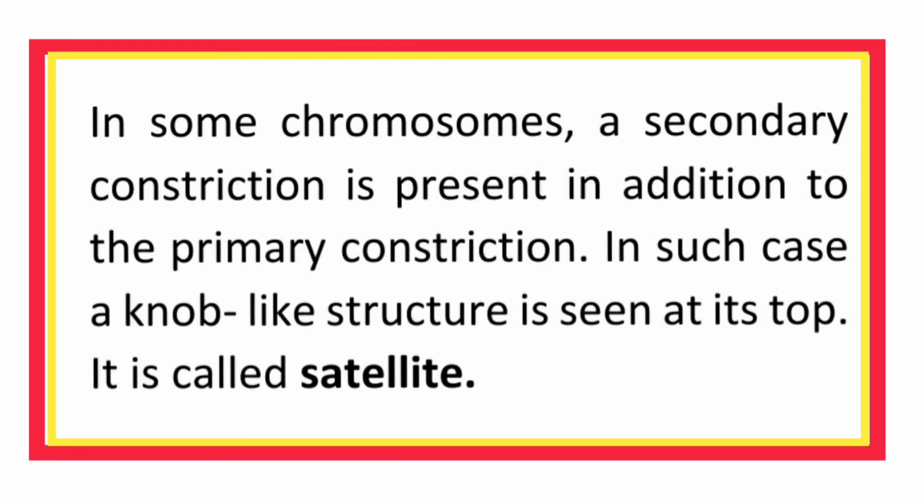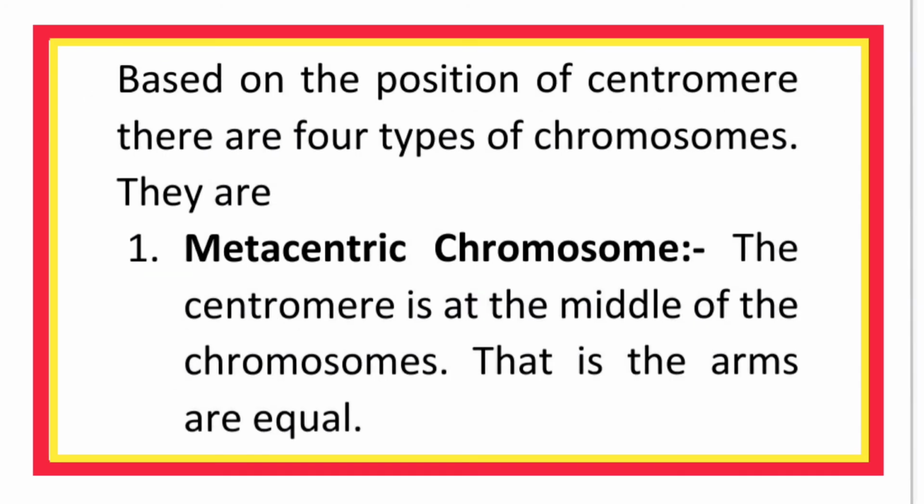In some chromosomes, a secondary constriction is present in addition to the primary constriction. In such cases, a knob-like structure is seen at its top. It is called satellite. Based on the position of centromere, there are four types of chromosomes.